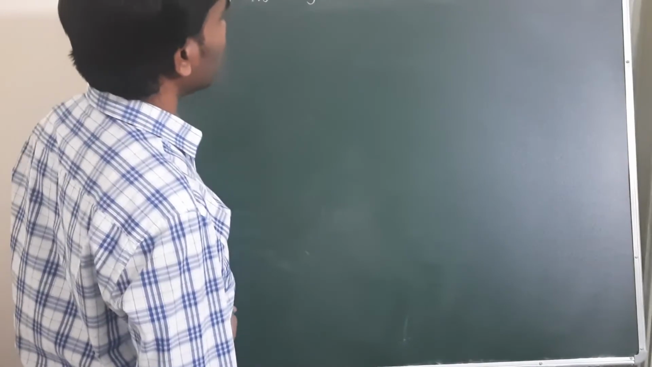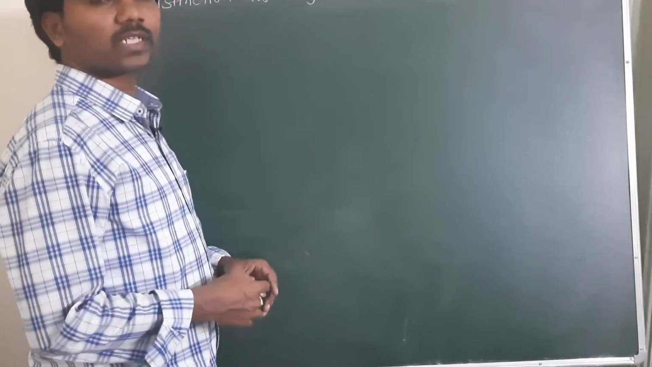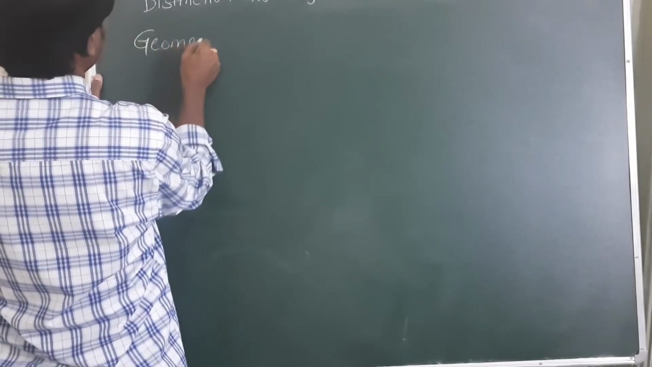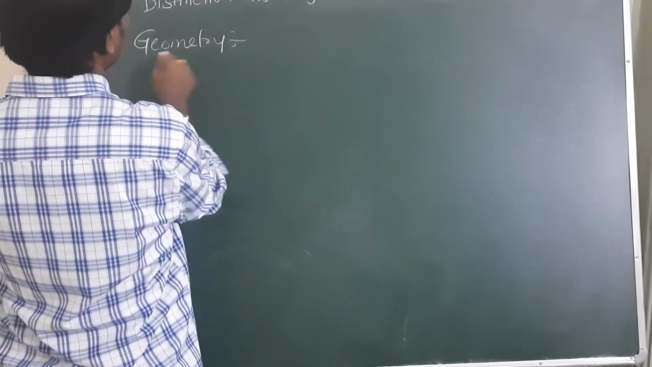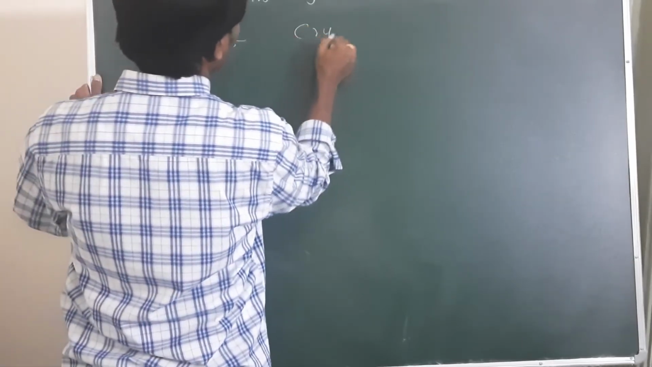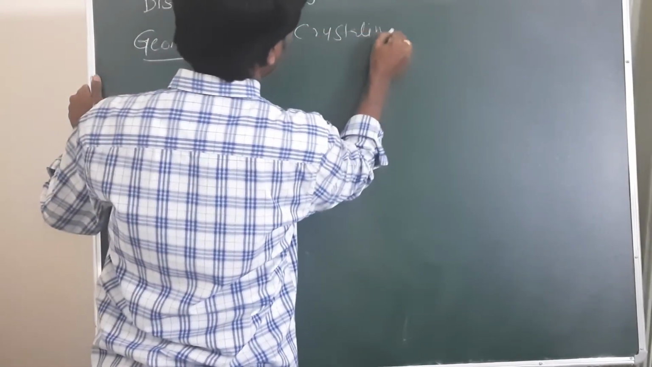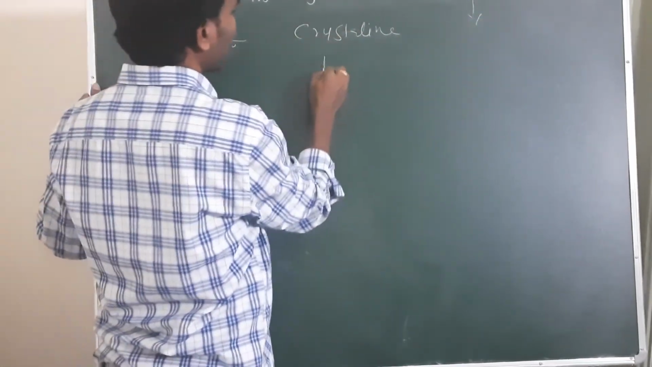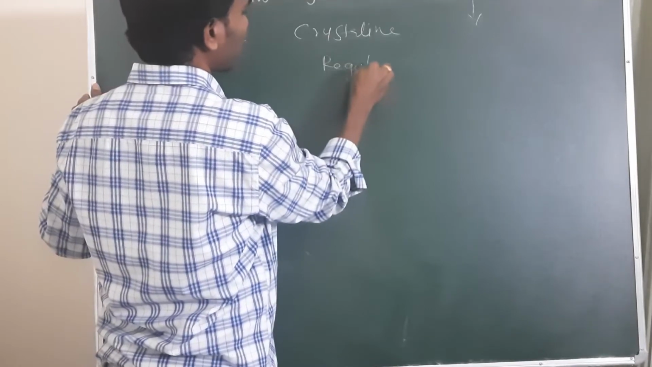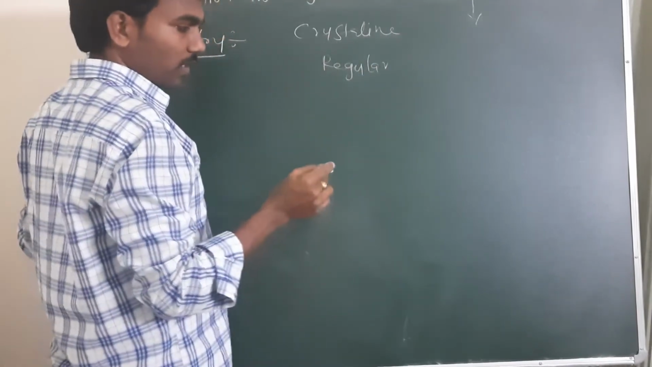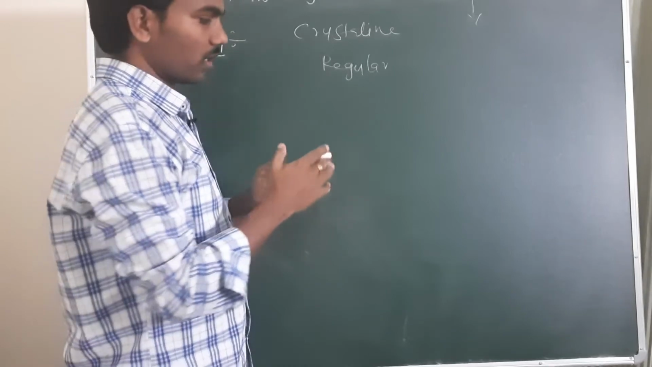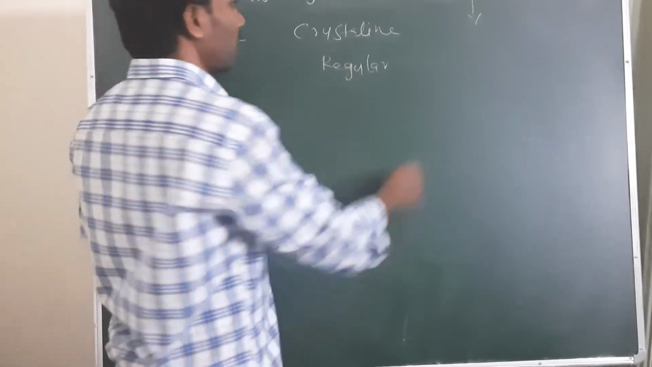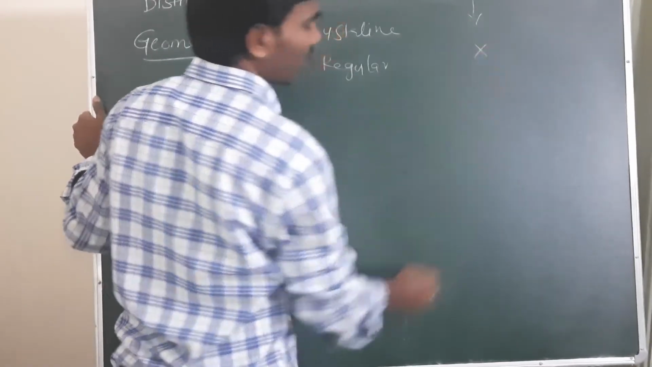Distinction between crystalline and amorphous. What is the difference between crystalline and amorphous? First one is geometry. Just observe the geometry of crystalline and amorphous. In case of crystalline, regular geometry will be there. Regular geometry means the constituent particles arrange regularly in long range order, so regular arrangement takes place. In case of amorphous, regular arrangement does not take place.